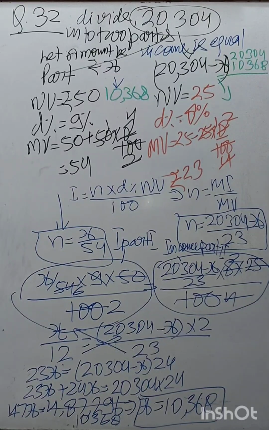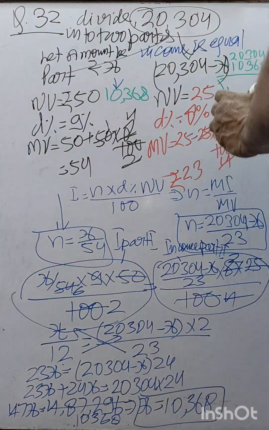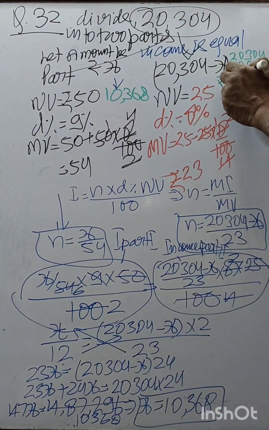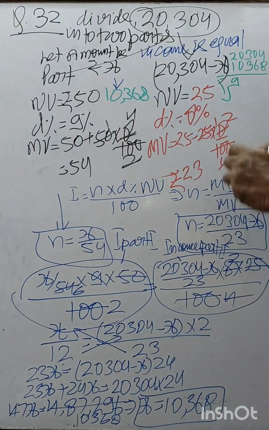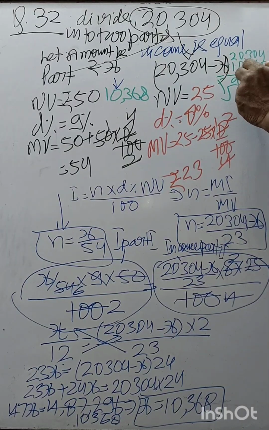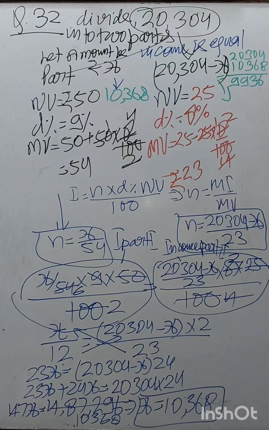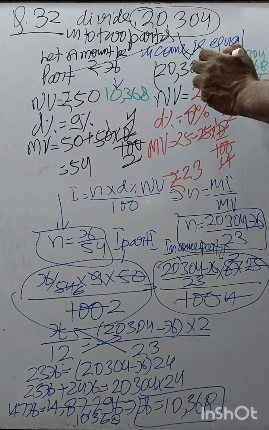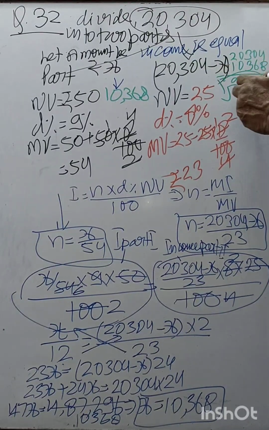So how much will you get? 9,936. You get this? So this is the value of this part.